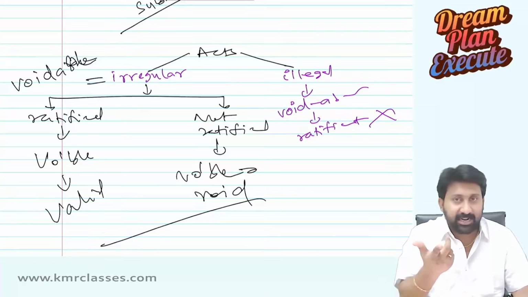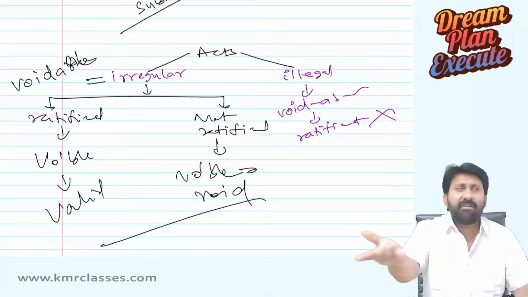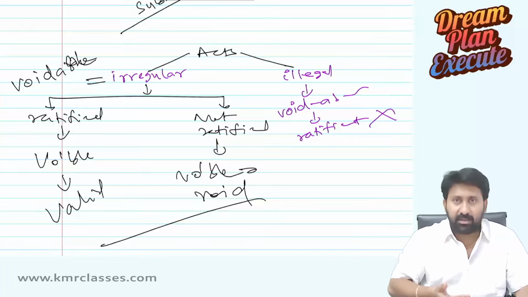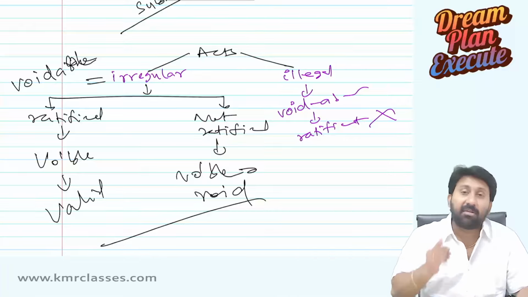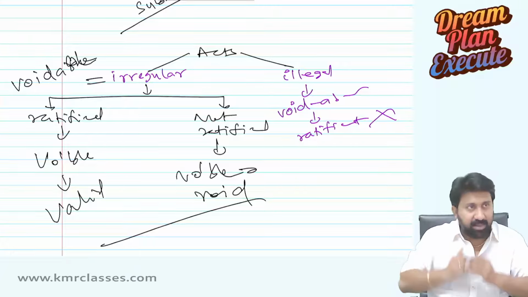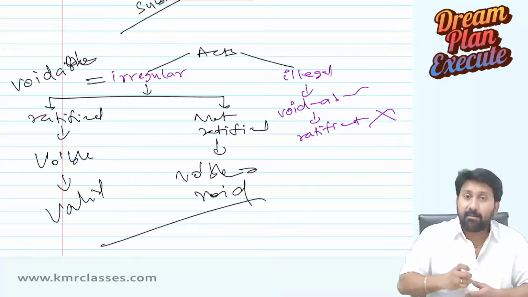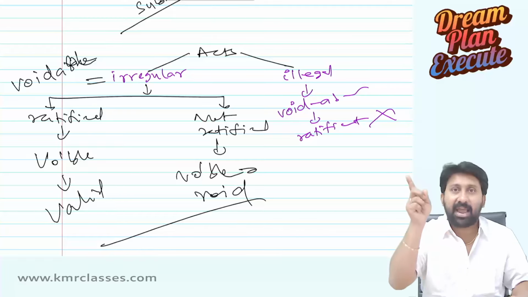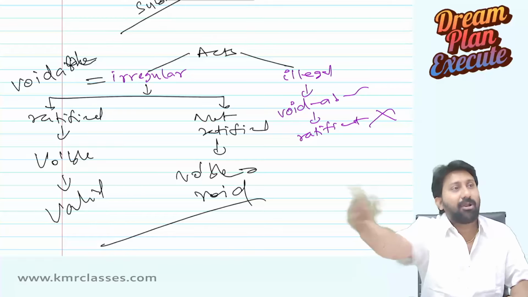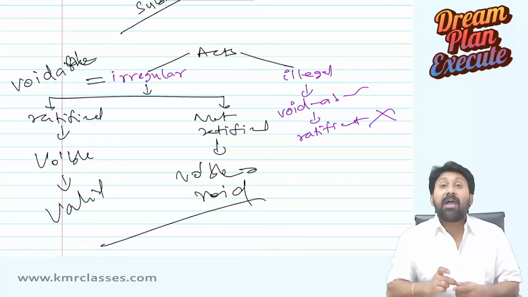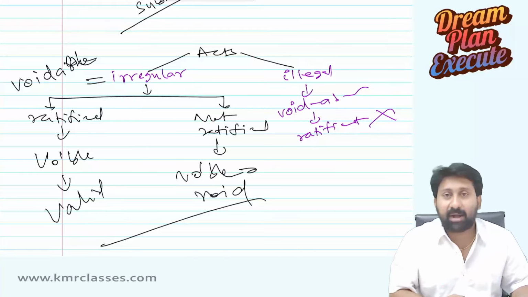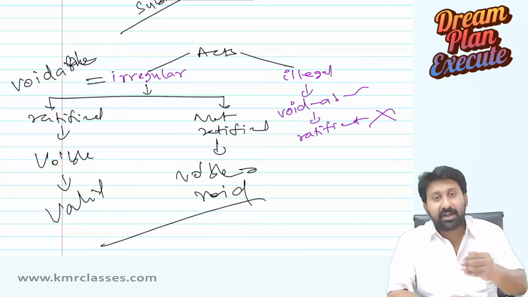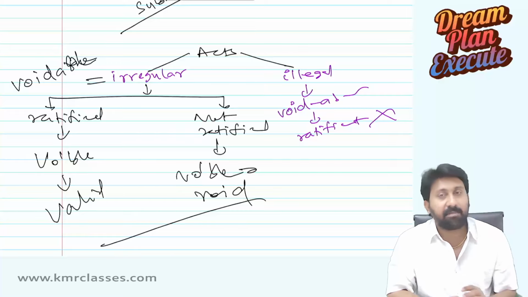From the LIC point of view, if LIC says, okay, anyway you collected it, give it to me, then automatically I am taking money from the public and giving it to LIC. LIC is accepting my act and says, okay, from tomorrow you become an agent. Now I am ratifying your act. Then for the money collected by the agent, LIC will become liable.